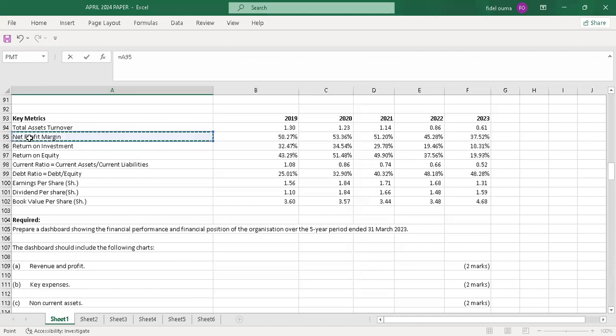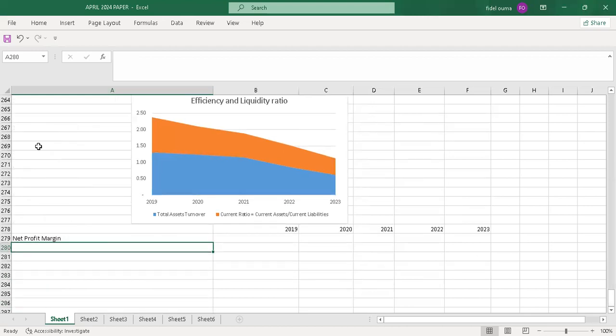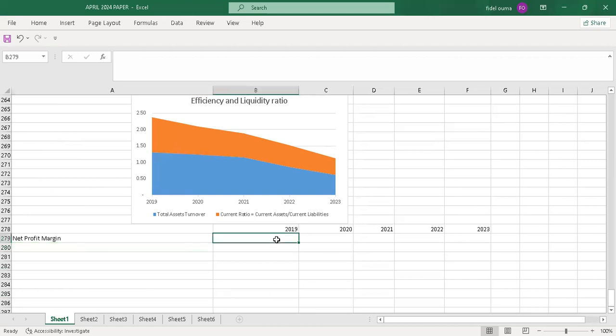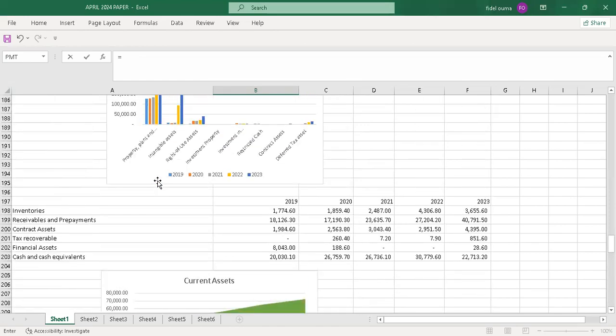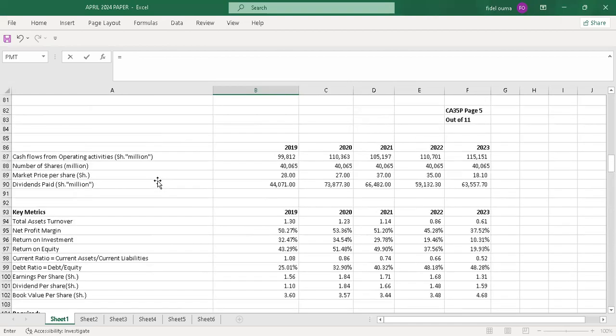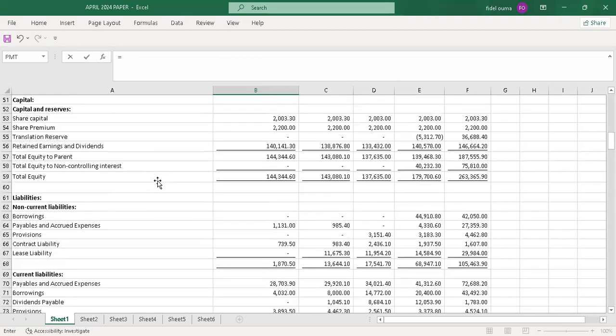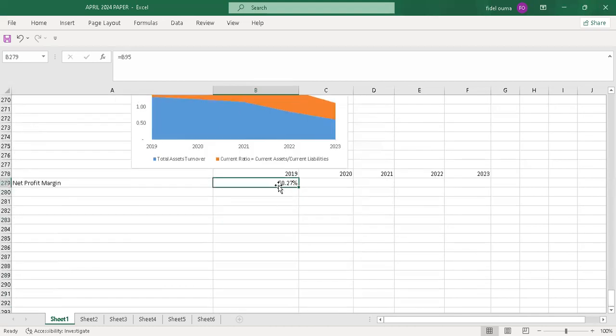That's a profitability ratio. So I'll pick it. Now that's the beauty: when you understand the ratios and you know how to classify them, you will swim through this question without any problem. So I'll pick it under the key metrics, and I drag for all other years.